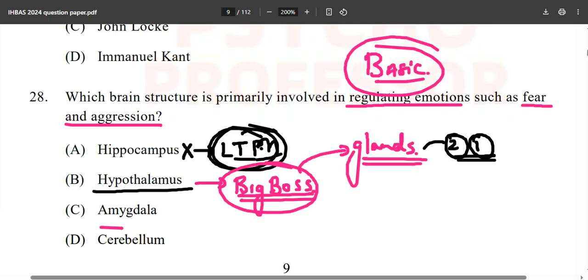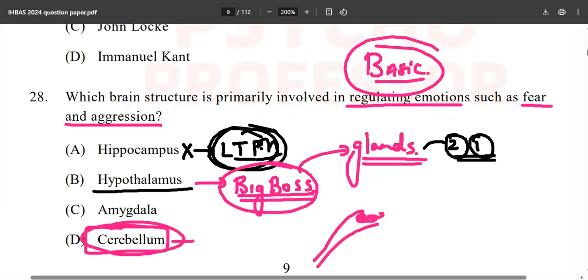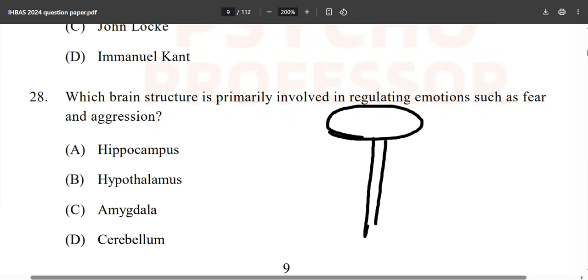Now, cerebellum, as you also know, is mainly known for coordination and balancing. If you have seen ballet dancers, they are working because of this cerebellum, just from the start of their brain stem. In case you don't know the mnemonic for the spinal column, it is CTLS. Let's suppose this is your brain and this is your spinal column. So frontal lobe, parietal lobe, occipital and temporal. Then this is first the cervical region, then the thoracic region, then the lumbar region, and then the sacral region.